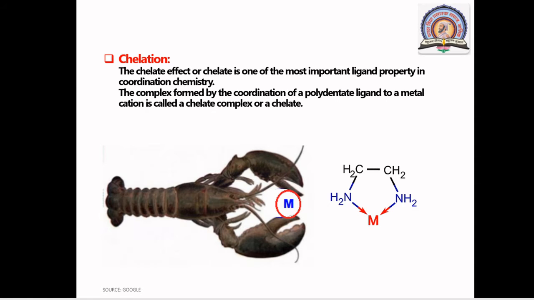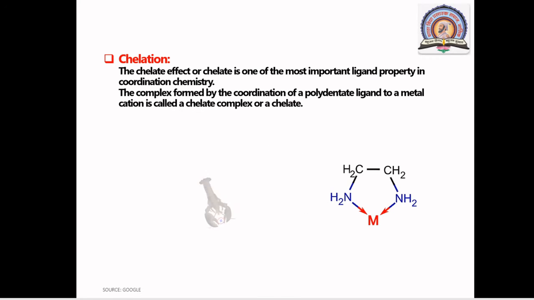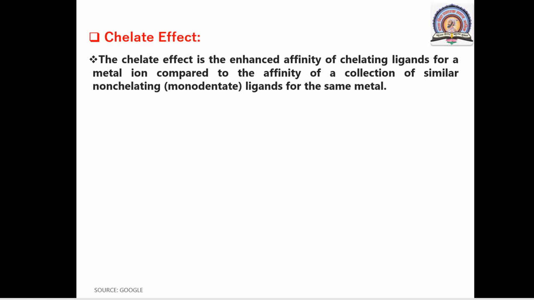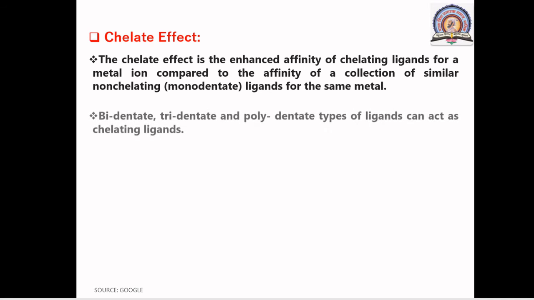Okay, so let's discuss the chelate effect. The chelate effect is the enhanced affinity of chelating ligands for a metal ion compared to the affinity of a collection of similar monodentate ligands for the same metal.